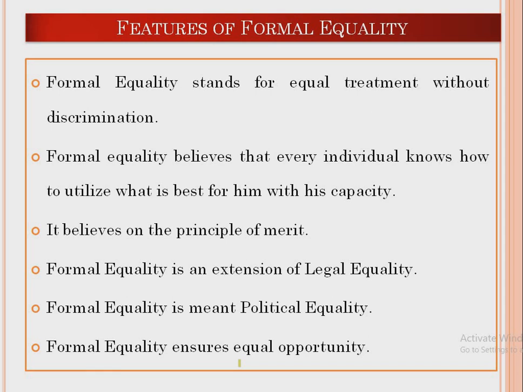And formal equality ensures equal opportunity. That means you should give equal opportunity for everyone. So you do not want to differentiate among people. You are not going to give special attention to the marginalized people. So how has the equality been given? The equality has been given equally without being discriminating. So differential treatment is missing. So that's why in the beginning I told you that these three kinds of equality are basically our important types of equality, because it is related with the means, the forms, how equality has been given.